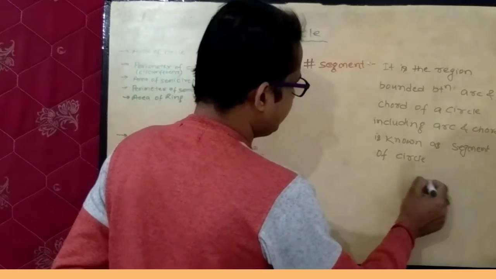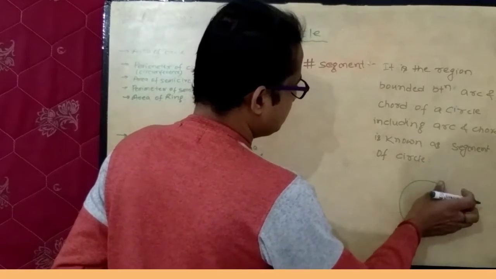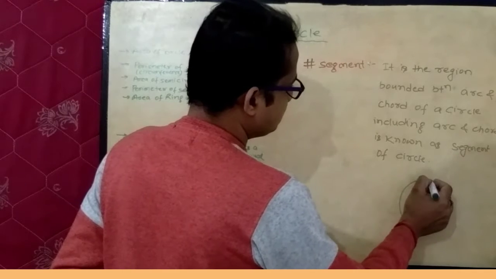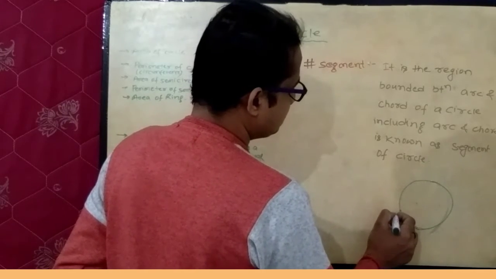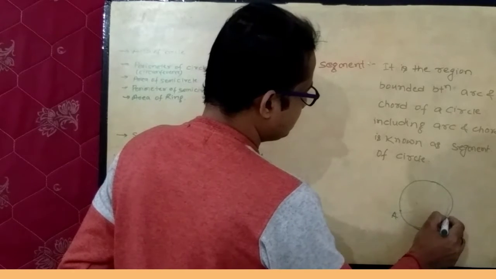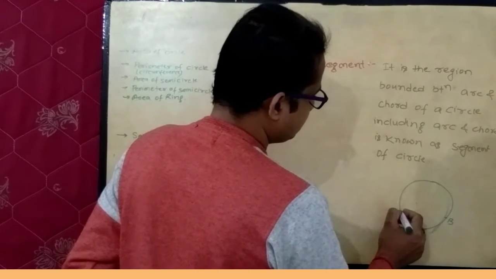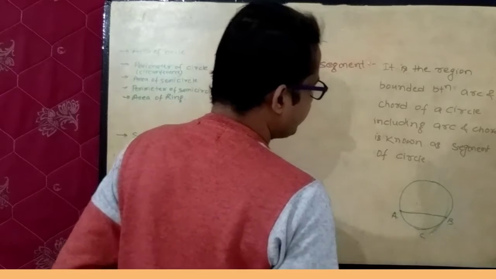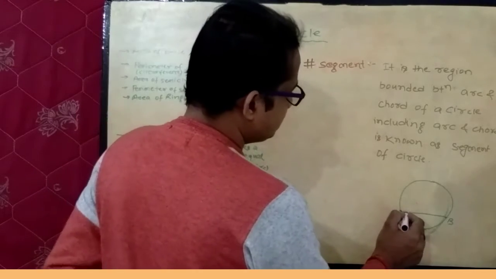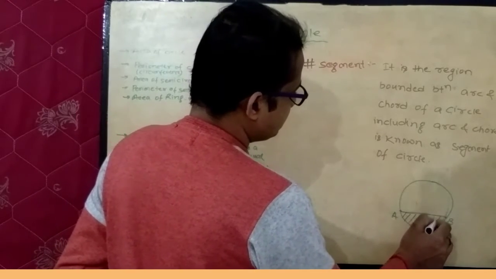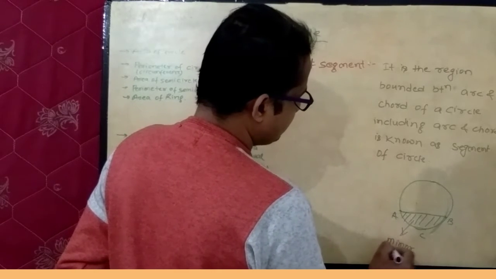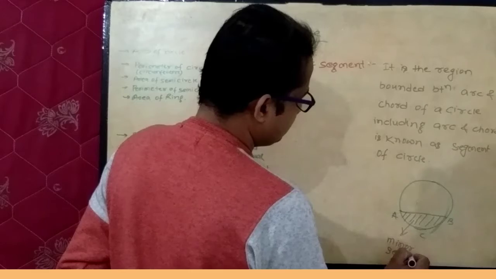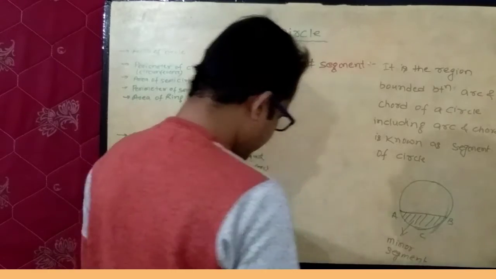I already explained. This region ACB is known as a minor segment.